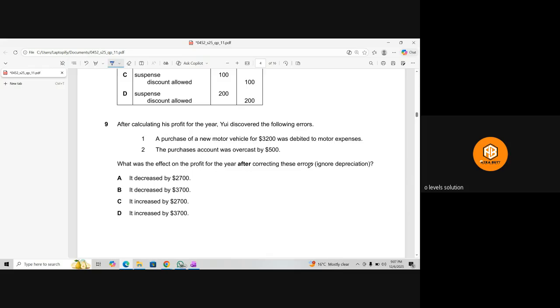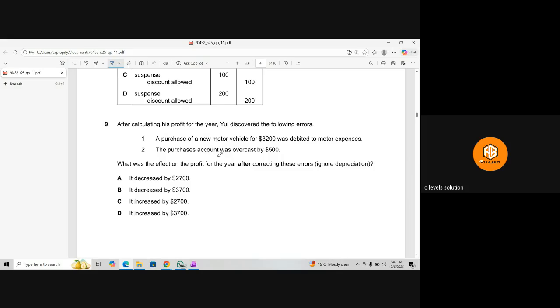Since we recorded this 3200 in the expenses, your expenses have increased, so your profit has decreased. So now you have to add it back. Okay, 3200 we will be adding back.